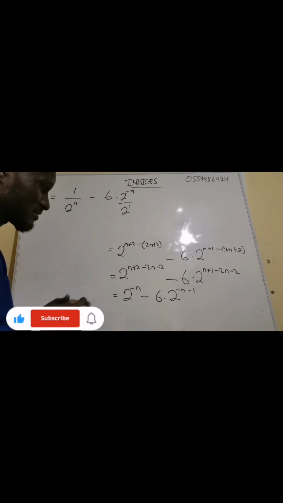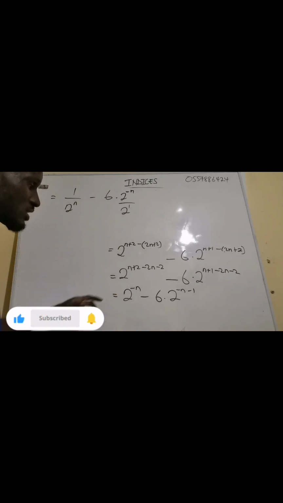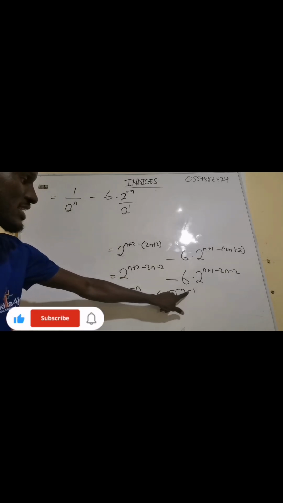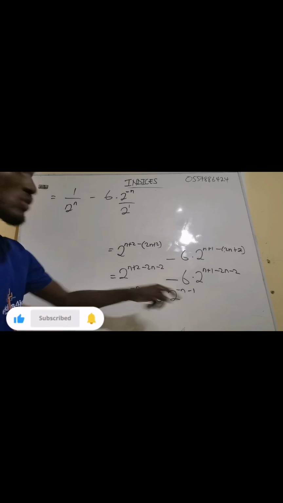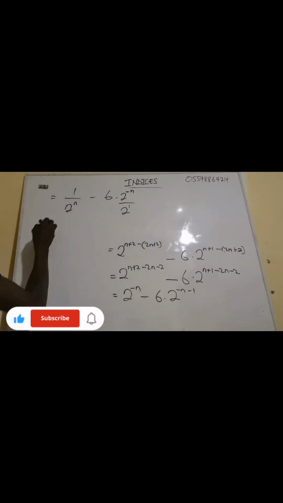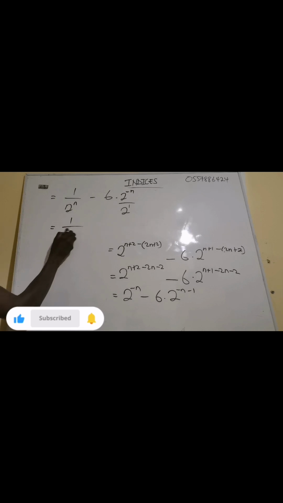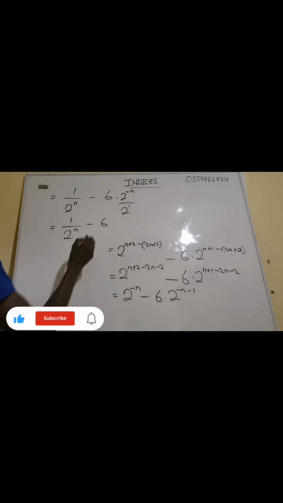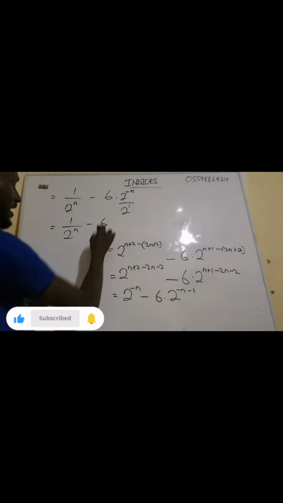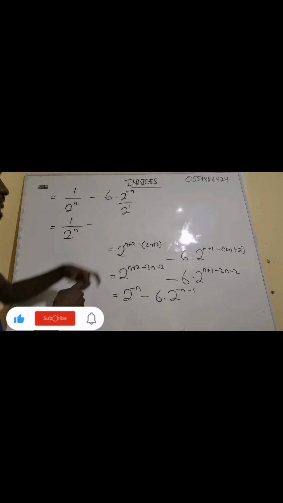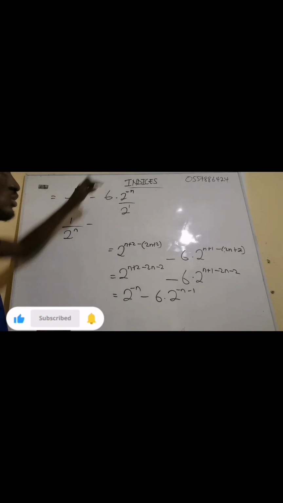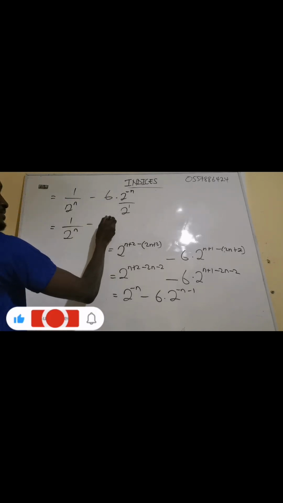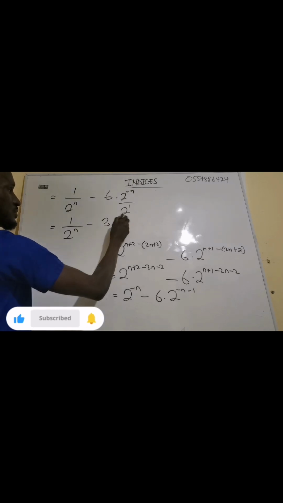Did you understand? Now this one is so simple. This one is 2 exponent 1. This minus means division. So divided by 2 exponent 1. It's very simple. Now this is 1 over 2 exponent n minus 6. Now I'm going to cancel. This one is 2. 2 going to the 6 how many times? Is 3 times. 2 exponent negative n.